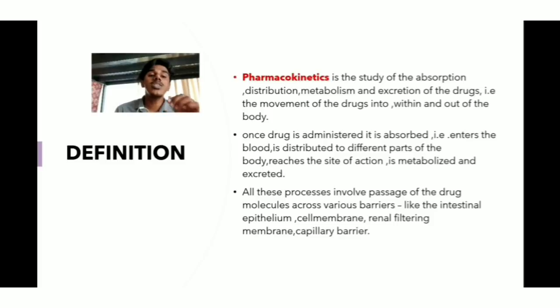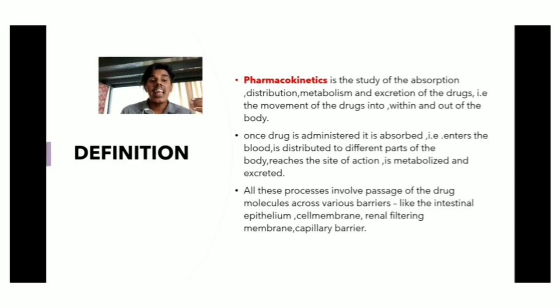Okay, all these processes involve passage of drug molecules across various barriers: epithelium, cell membrane, renal filtering membrane and also the capillary membrane. Pharmacokinetics is the study of the absorption, distribution, metabolism and excretion of the drug. First, when the drug is administered, it is absorbed into the bloodstream. Second, it is distributed to the different parts of the body. Third, it reaches the site of action. Fourth, it is metabolized and excreted.